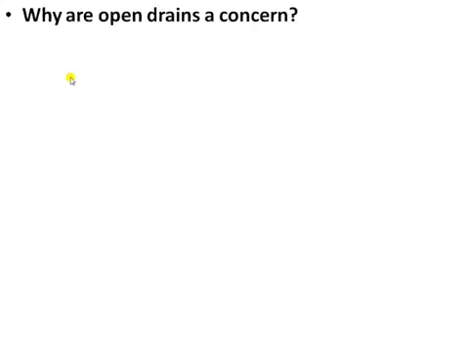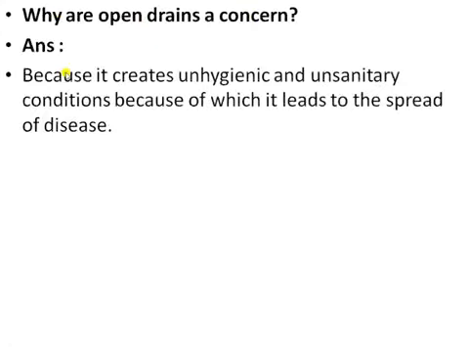Next is question number 2: why are open drains a concern? Because they create unhygienic and unsanitary conditions, which lead to the spread of several diseases like cholera, dysentery, hepatitis and polio. These are the diseases that are spread by unhygienic and unsanitary conditions.